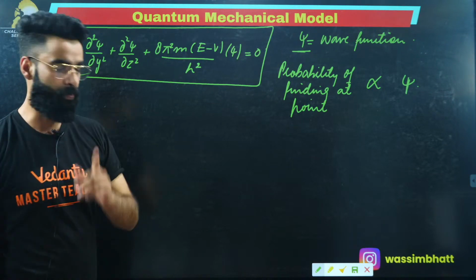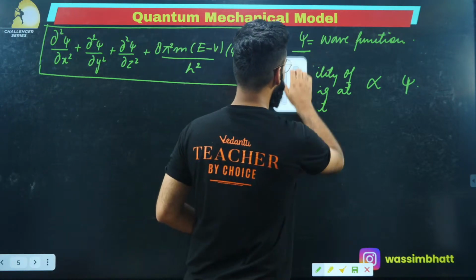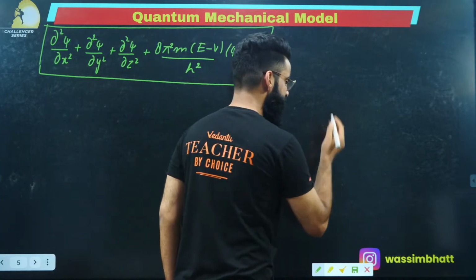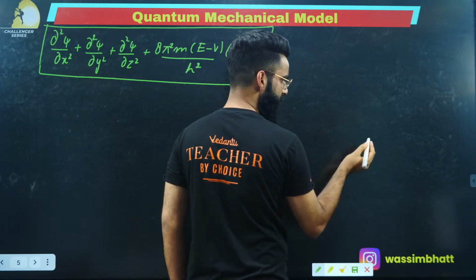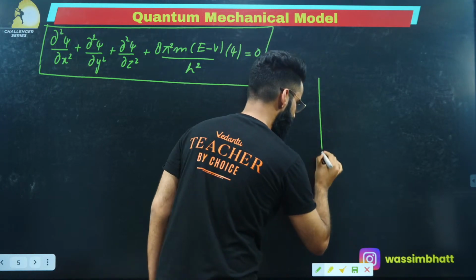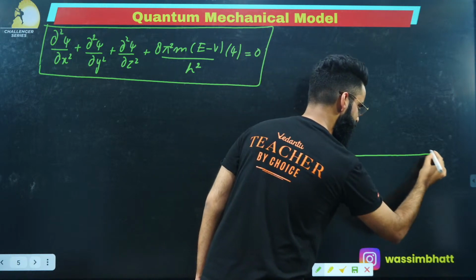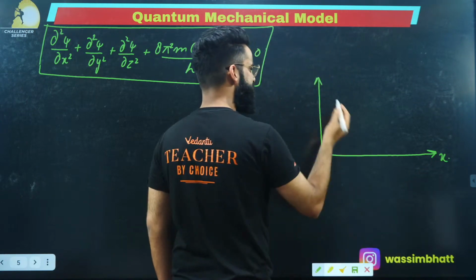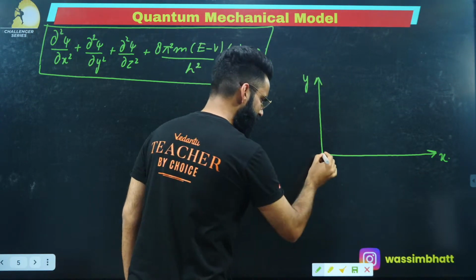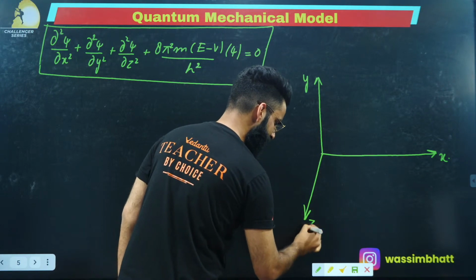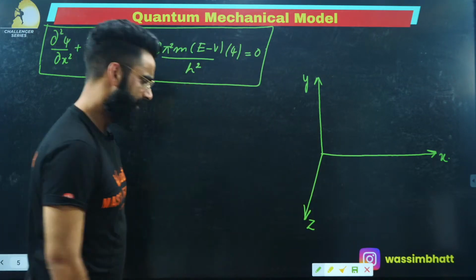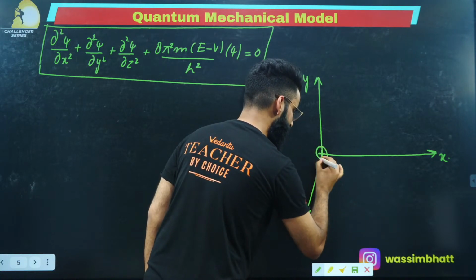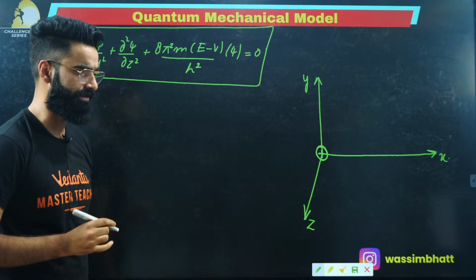Now there is something interesting which you need to take a note of. Understand properly what I'm going to tell you now. For example, I'm making the coordinate system over here. Cartesian coordinates. This is your x-axis, this is your y-axis, and this is your z-axis. Let's assume over here at the origin, this is the nucleus of the atom.